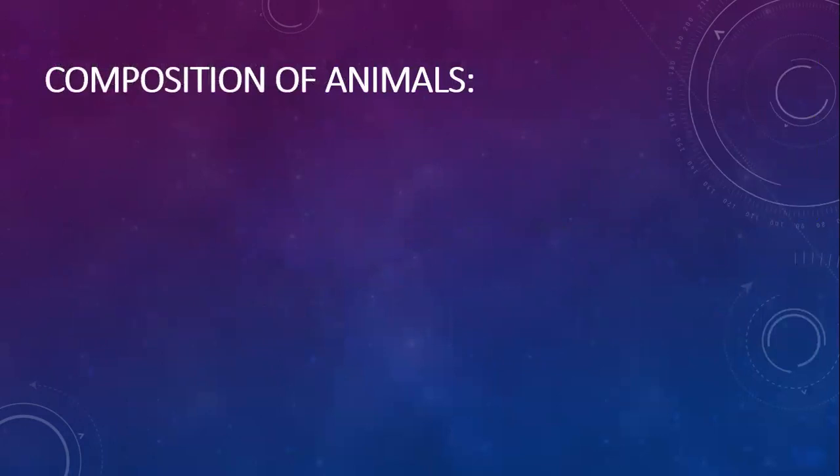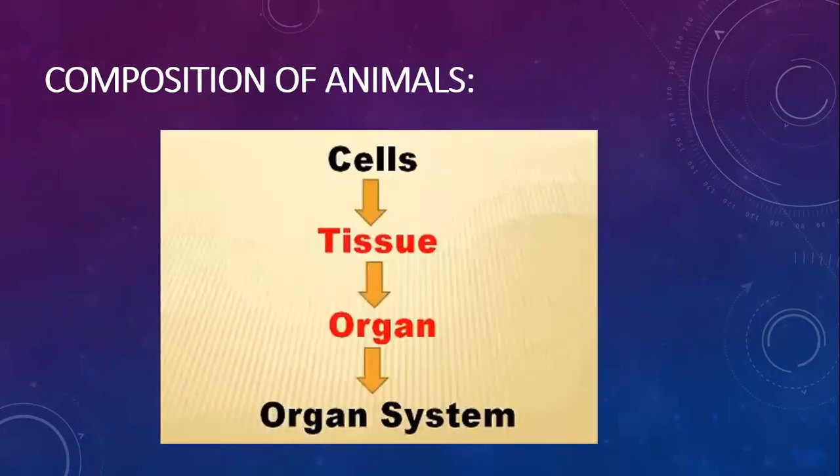Now, what is the composition of animals? As we studied the groups of animals, we should have knowledge about the composition of animals. Composition of animals means the basic structure and functions of animals. Cells are the basic unit of an animal, and when they combine together they form a tissue.